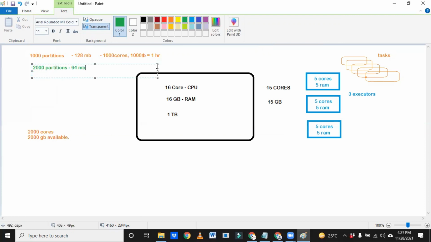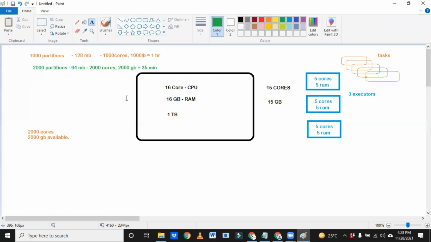Now what are you feeling? If it is 64 MB, then of course 2000 cores and 2000 GB may be utilized. It may take around, let us assume, 35 minutes.